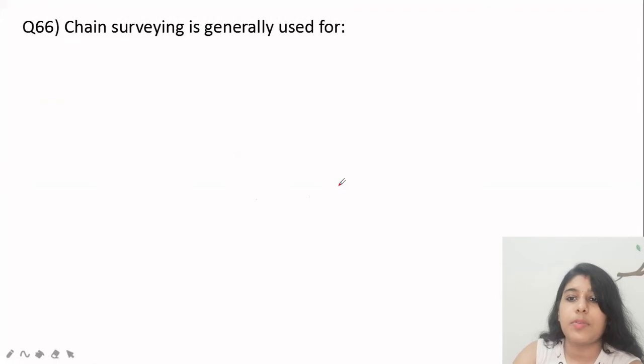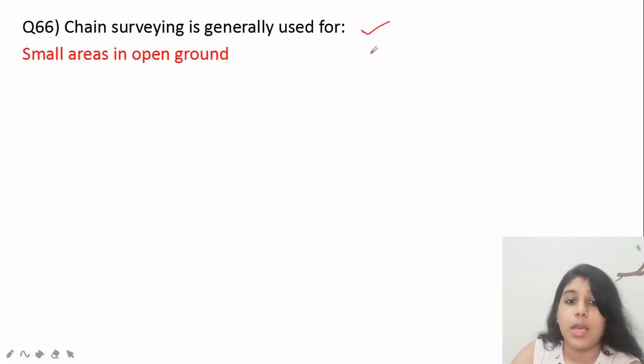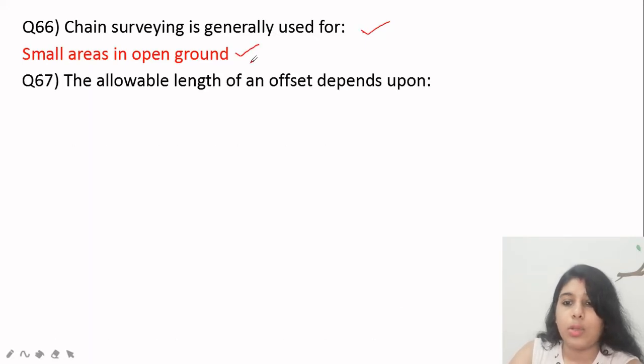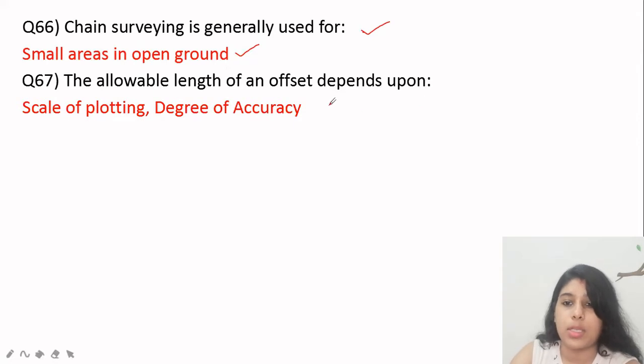First question is, chain survey is generally used for what? It is very important. Mostly it is asked. It is used in small areas in open ground. Okay. So this is the most accurate point, and you have to mark this. The allowable length of an offset depends upon the scale of plotting and degree of accuracy. These both are the points on which the allowable length of an offset depends.